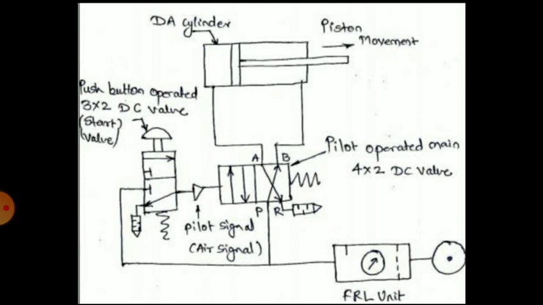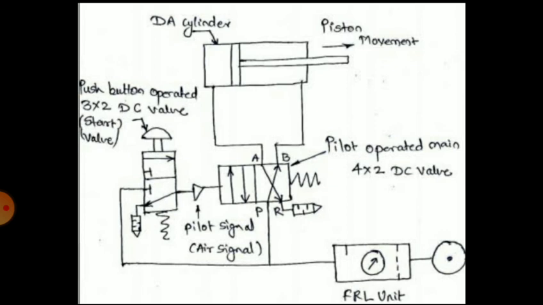At the same time the air inside the piston rod end area, through that section it will enter again from B to R, and it will exhaust into the air. So that is the working of a pneumatic system. Here the working is shown by the arrow.